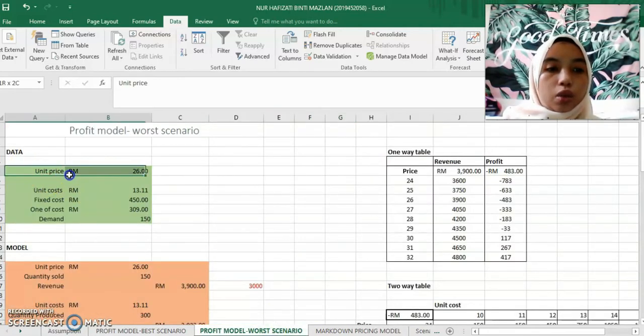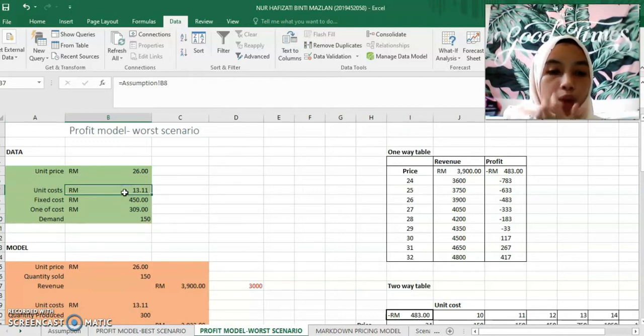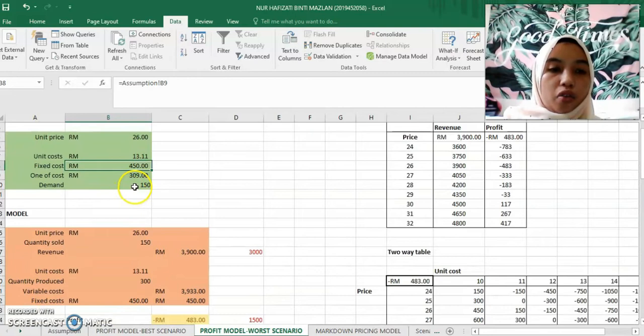This data will be inserted here: the unit price is 26 ringgit, the unit cost is 13 ringgit 11 cents, which is the same as the profit model for the best scenario. The fixed cost is 450 ringgit, the one-off cost is the same as the assumption, 309 ringgit, and the demand is 150.